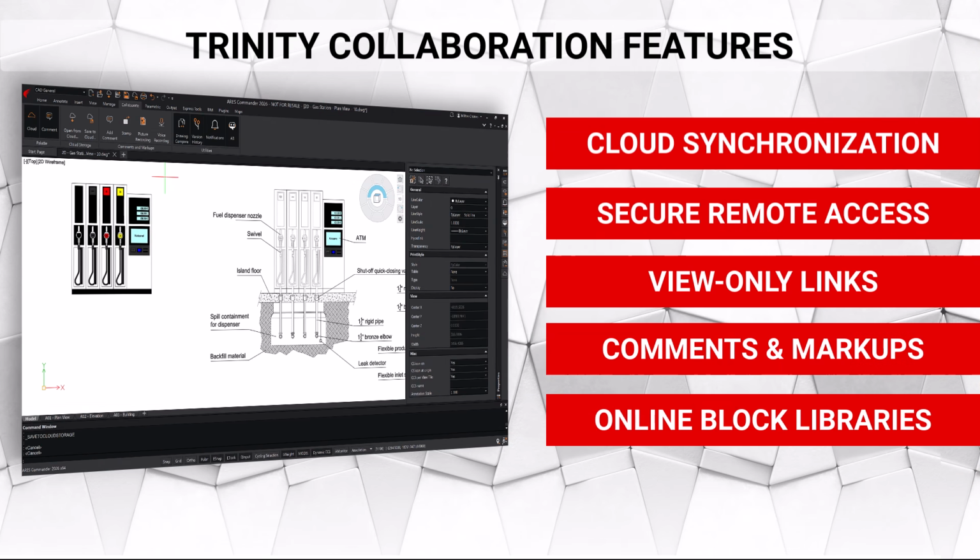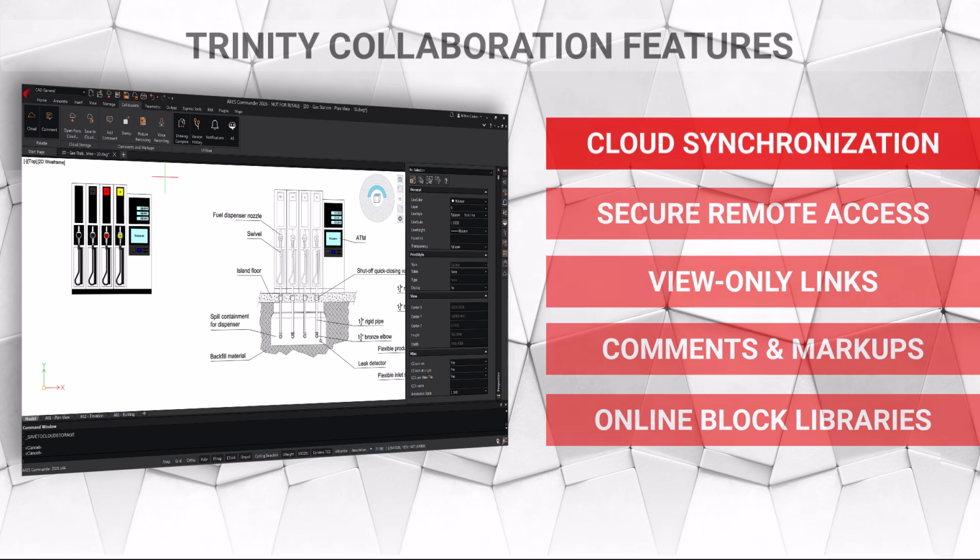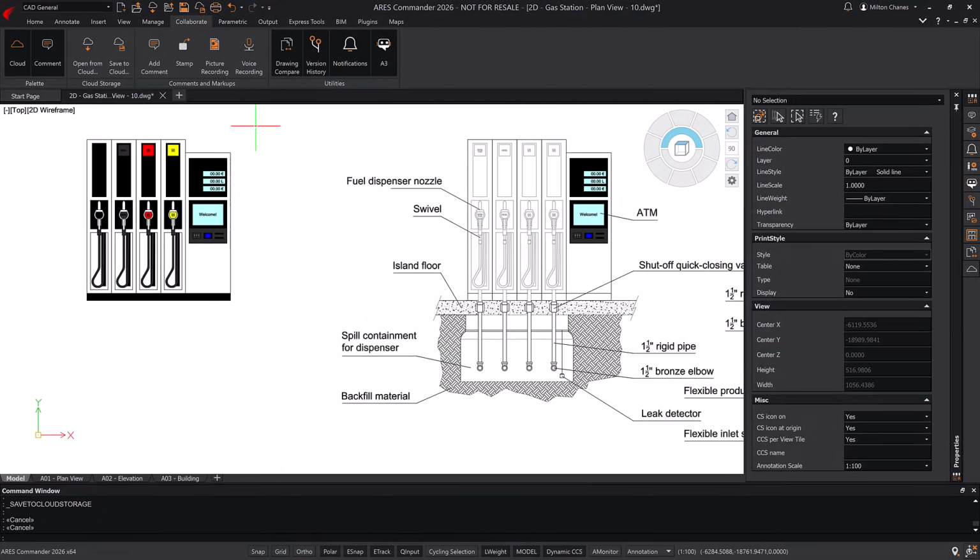In this video, we'll focus on the collaboration features of Trinity. Let's start with the first of these options.